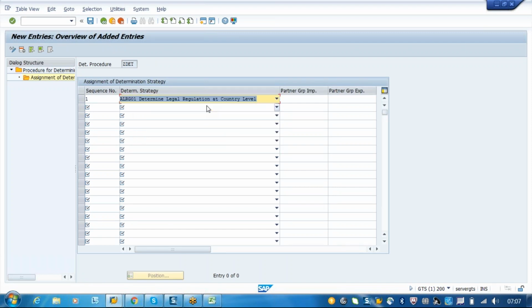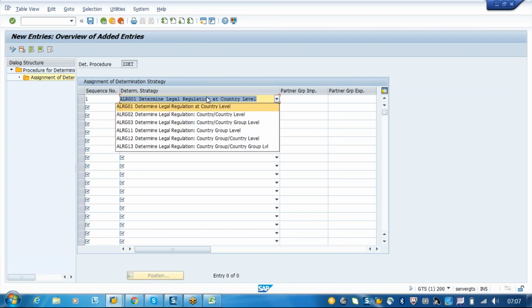So using one exporting country, that's plant country and customer country, the system will find that legal regulation. If you say country level, here it is only one country. If you enter the plant of US, any transaction, any sales order which is created from US to any other country, any customer, will determine the legal regulation which is available from US.